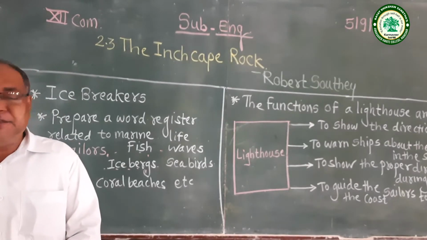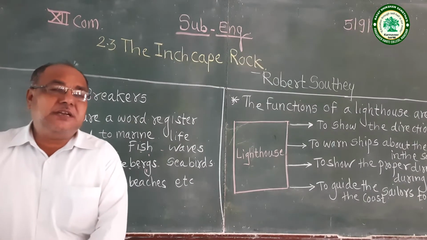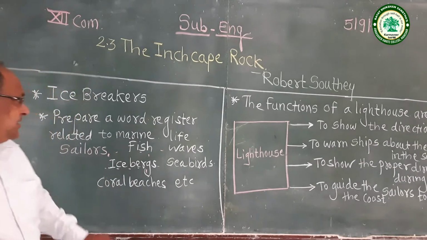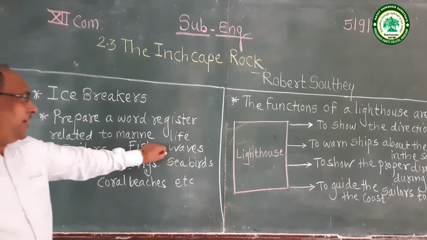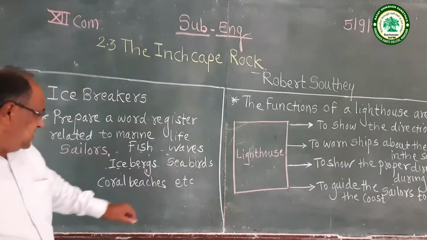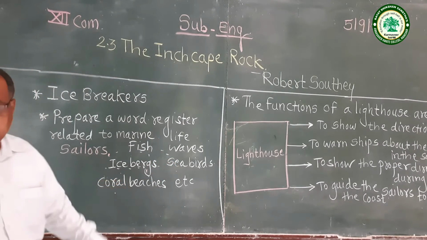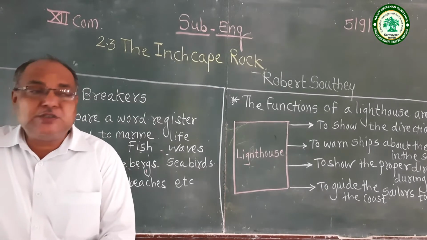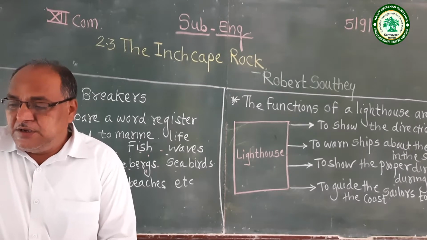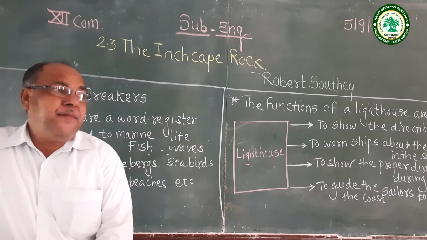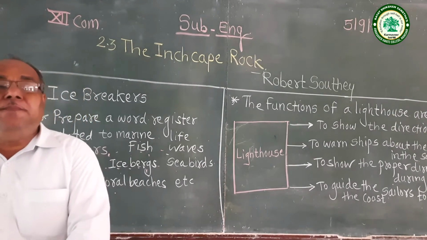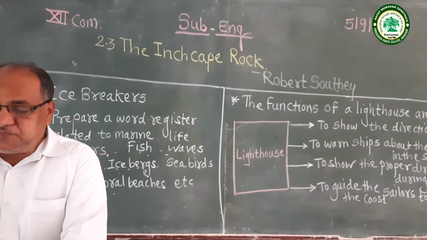You should write other words related to marine life in this section, such as fish, whales, icebergs, seabirds, coral, beaches. We can also mention salt water, ships, etc. So this is the first activity, words related to marine life.